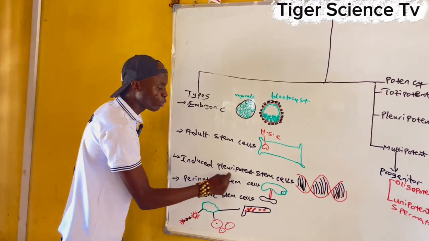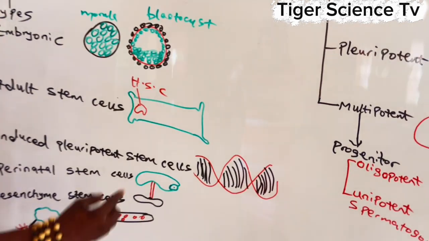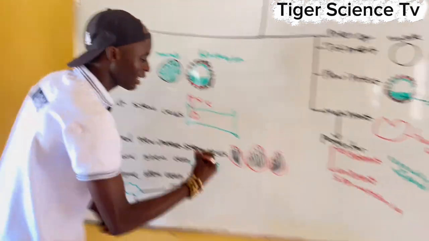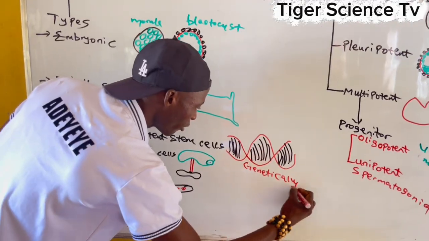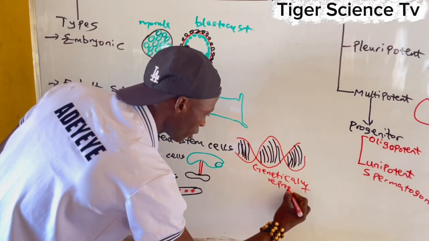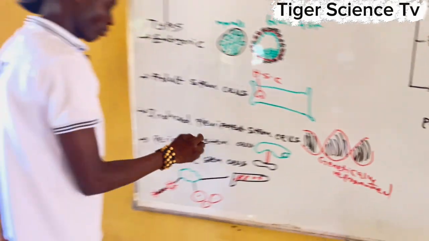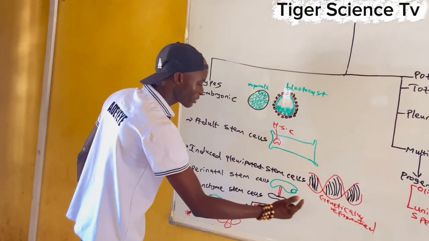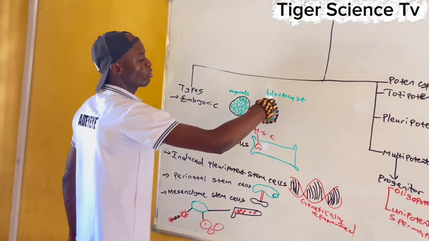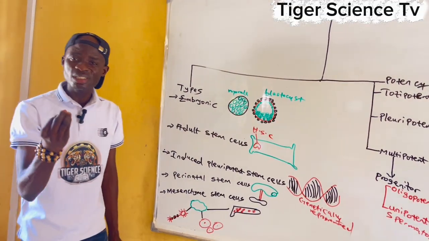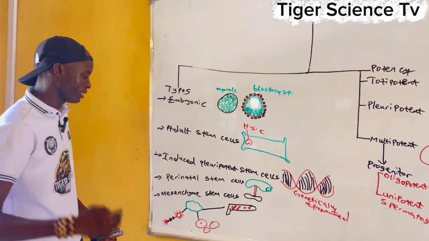But in the case of induced pluripotent stem cells, like the gene structure example I just did, they are genetically reprogrammed, so the adult stem cells are reprogrammed and behave like embryonic stem cells. And this is what we use mostly in research for drug testing and many therapeutic tests. That's what we use it for.